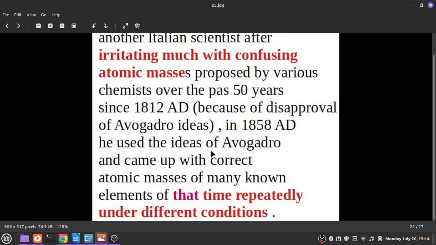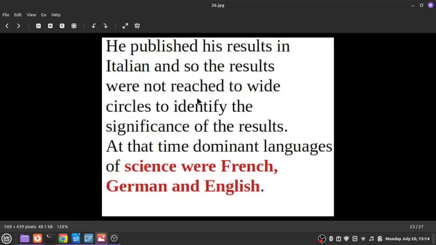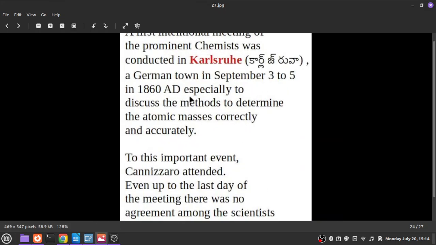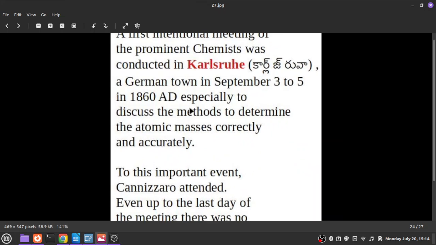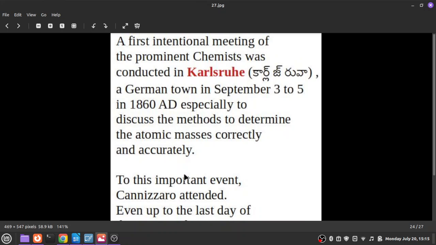Then two years later, in the year 1860, the first international conference of chemistry was conducted in a small German town called Karlsruhe, from September 3rd to 5th, a three-day conference. The conference's purpose was to propose a correct method for determining atomic masses.